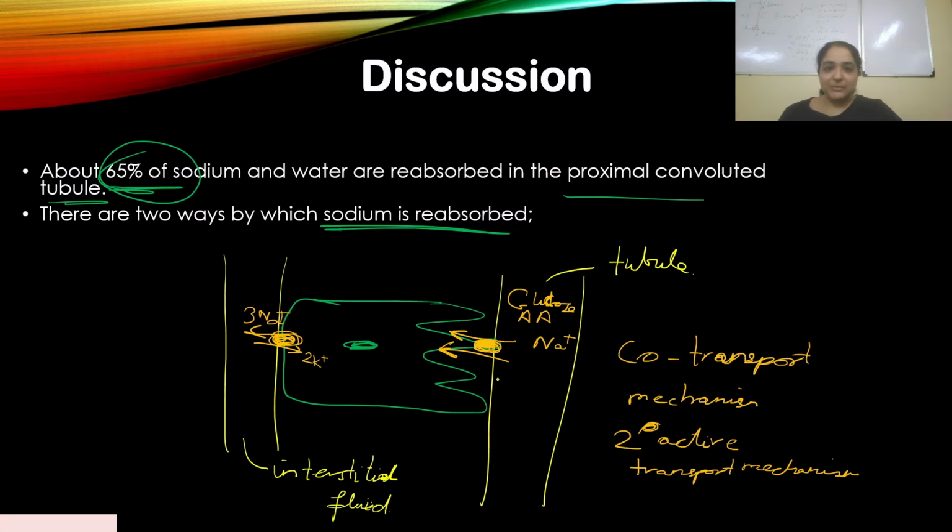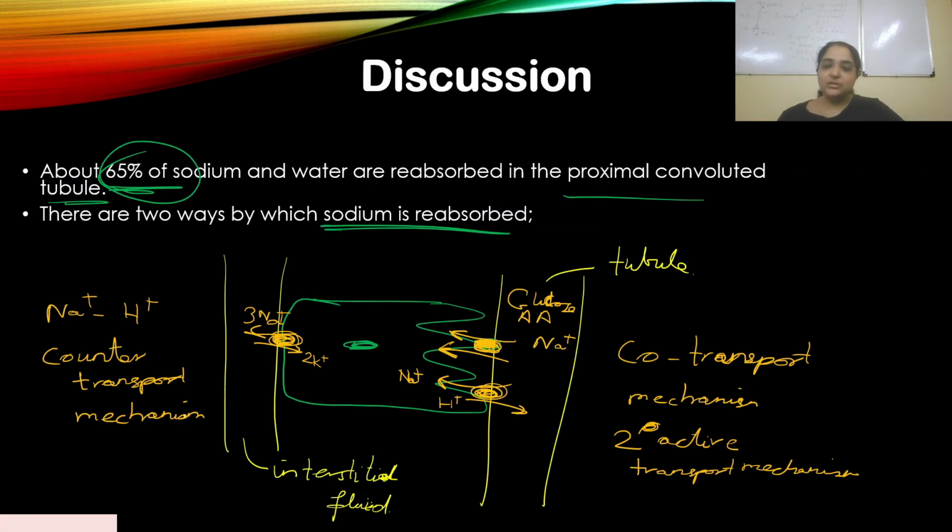So this is one way. The other way is the sodium hydrogen pump. Hydrogen gets secreted, sodium moves in. This is what I've explained to you: the sodium hydrogen pump is the counter transport mechanism. Counter transport because they're moving in opposite directions. Simple, that's how it's named. Co-transport, they're moving together. Counter transport mechanism.